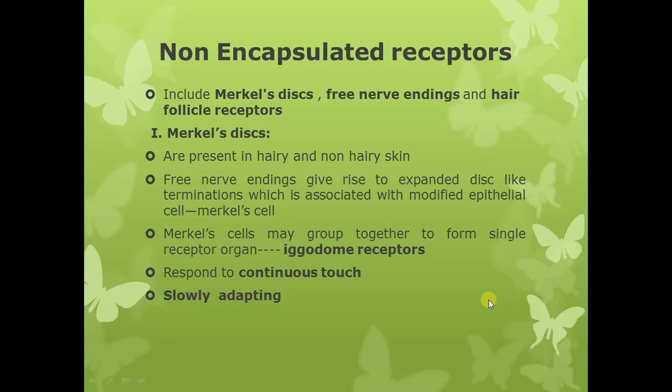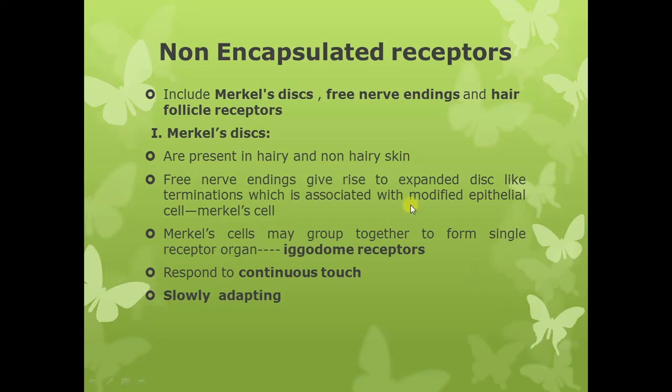Now moving on to the non-encapsulated receptors. The non-encapsulated receptors include the Merkel's discs, free nerve endings, and the hair follicle receptors or the hair end organs. So three non-encapsulated receptors we are going to study. Again, I am repeating: Merkel's disc, free nerve endings, and the hair follicle receptors.